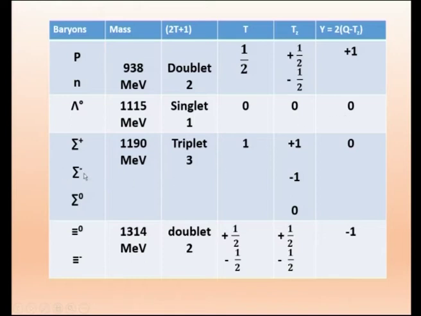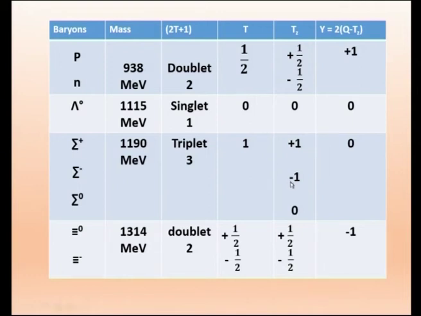Now, when you go to sigma, we get sigma plus, sigma minus, and sigma 0. The superscript refers to the charges. So, you find 3 particles with mass 1190. Because there are 3 particles, it is a triplet. How do you get a triplet from this formula? I have to put T equal to 1, because only then I get 2 plus 1 equal to 3. Therefore, T equal to 1. What are the components possible? Plus 1, minus 1, 0.